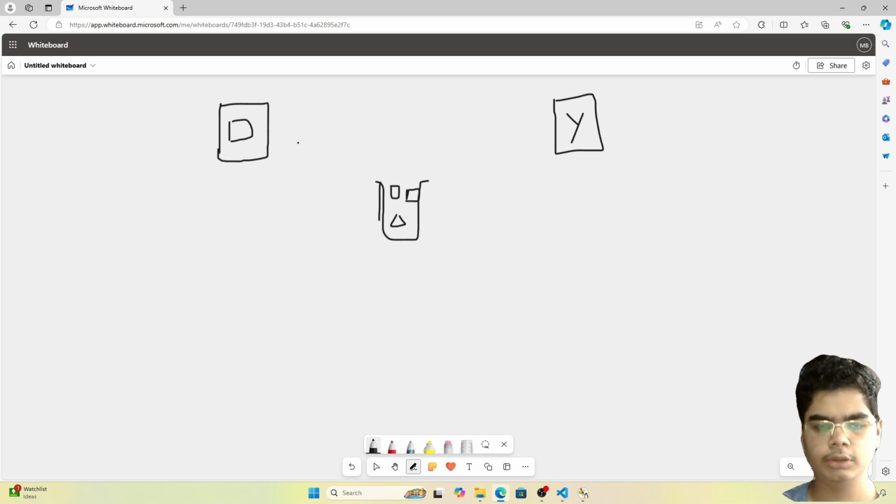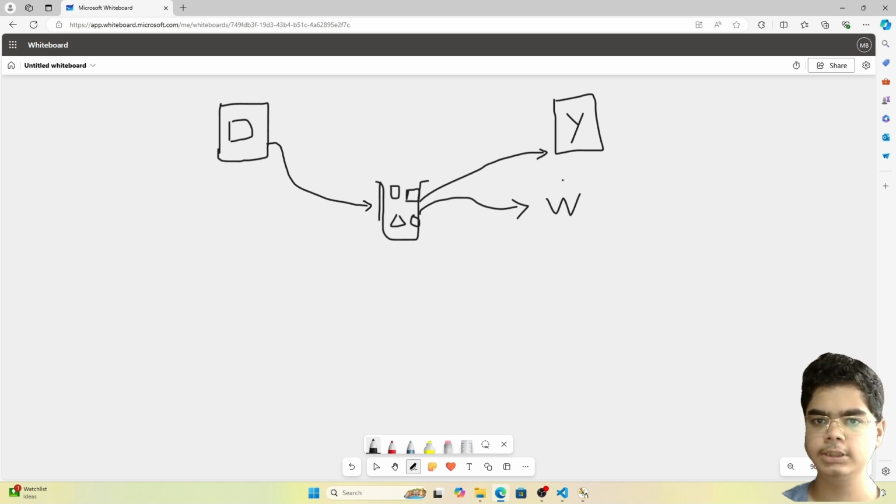Now this model will try to predict this data Y, and this model needs to train itself to predict this data Y. So it will train on this data which is represented by D. We will feed this data D to the model, and it will try to predict this data Y. However, it is important to note that it just tries to predict the data, so the output of the model might not be exactly the same.